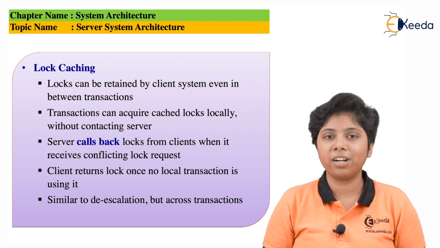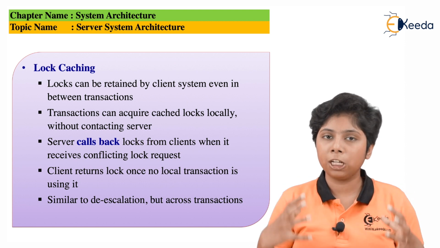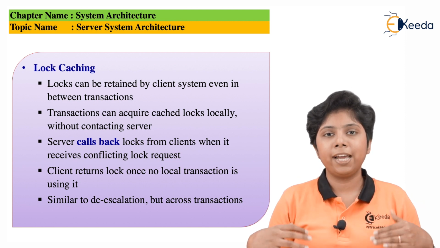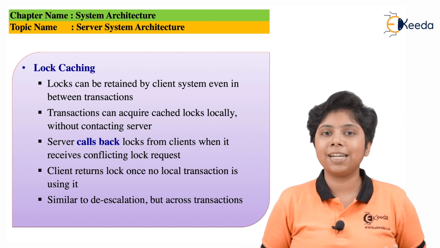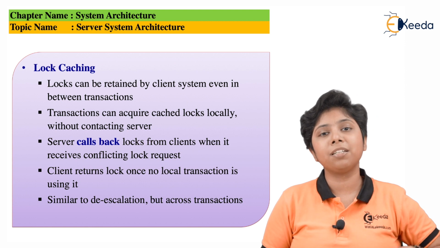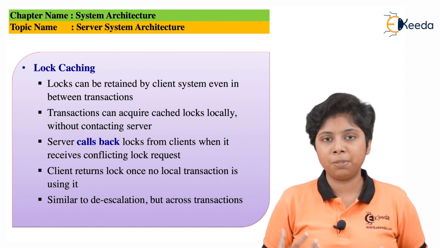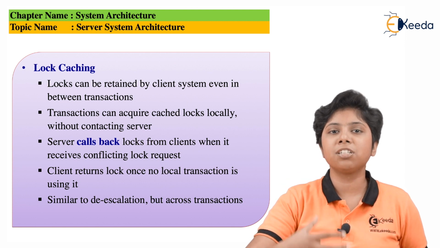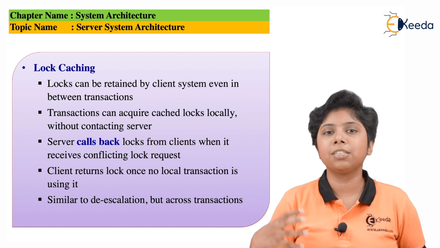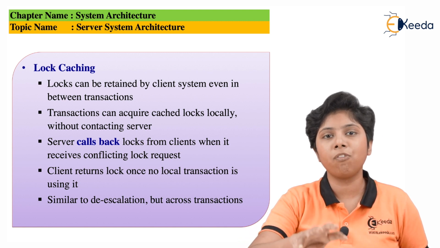What is cache coherency? Say that the data fetched by a particular client has been put into the cache. Now the relation on which the data resides has been updated by the server itself, but the version of the data in the cache is not updated, because the data was already fetched by the client and the cache is storing the fetched data.